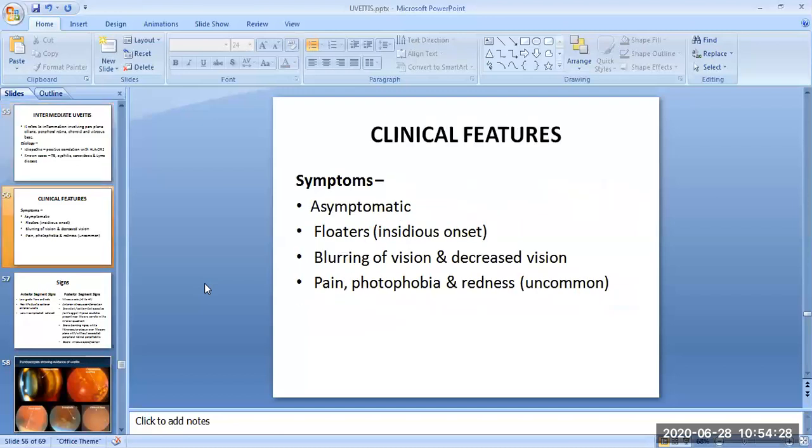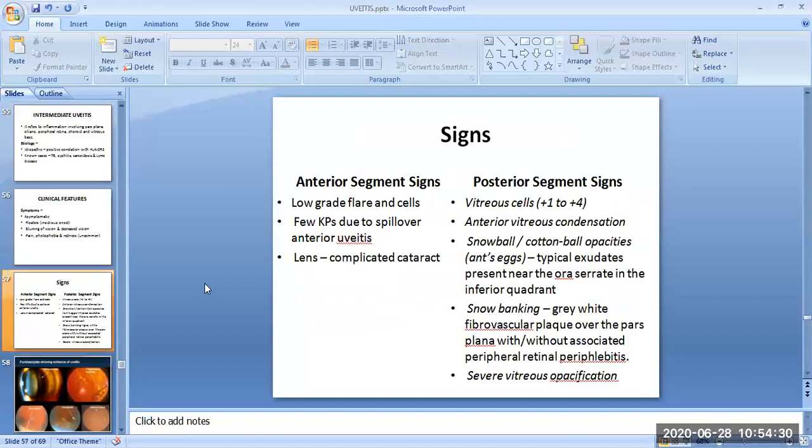Then we discussed the symptoms and the signs of uveitis. What are the anterior segment signs and the posterior segment signs?